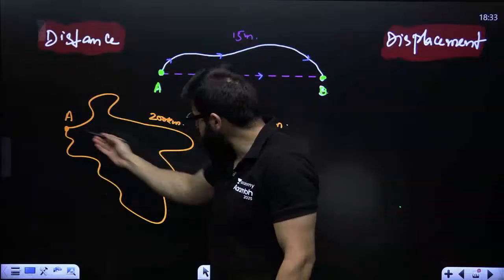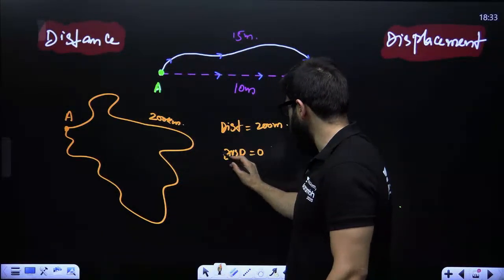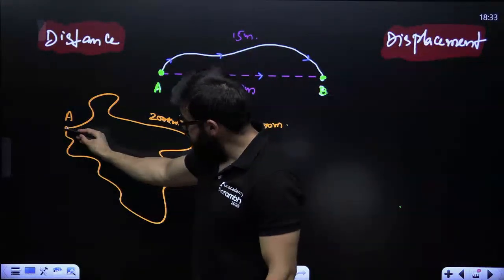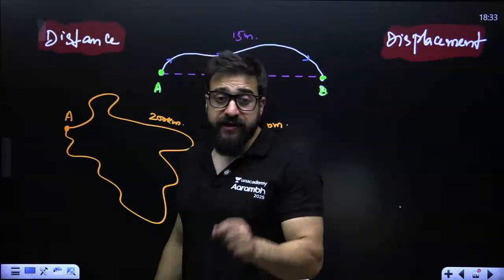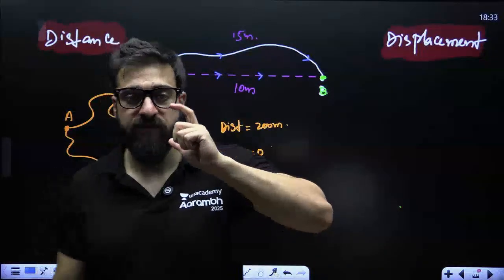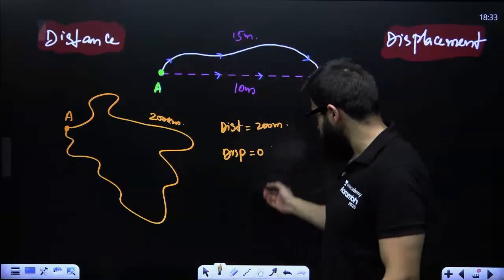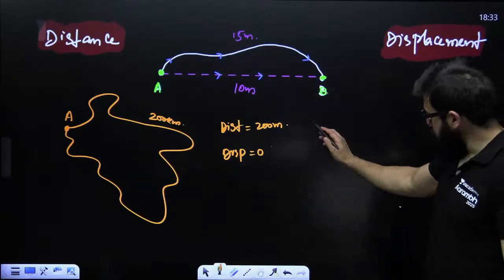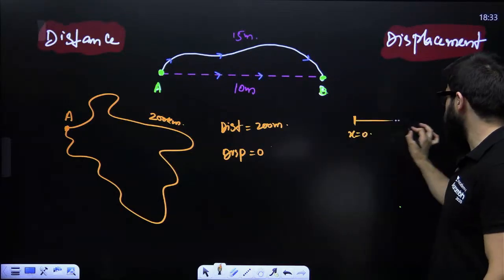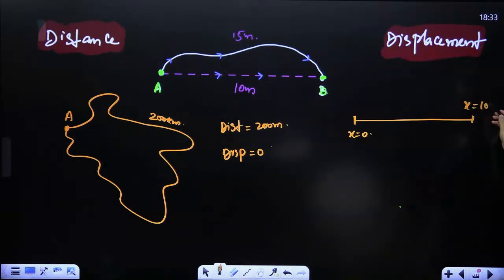And what is the displacement over here? Displacement is 0. Why? Because you have finally reached the same point. It is the shortest distance between the initial point and final point. If initial and final point are same, in that particular case, displacement will be 0. Like, let's suppose this is the origin, x is equal to 0 over here. If the car is moving towards the right,